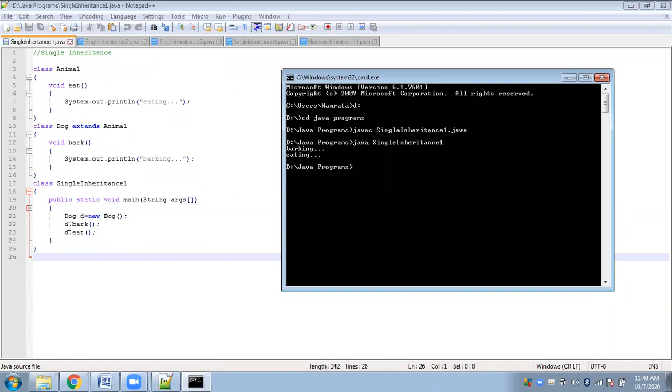Ma'am, can you repeat the question, ma'am? I asked, say d is the object of the Dog class, right? And using this particular object, I have accessed the bark method, which belongs to this class itself, right? So that is possible. Also, at the same time, I have accessed the eat method of the parent class using the Dog class object only. So how is it possible?